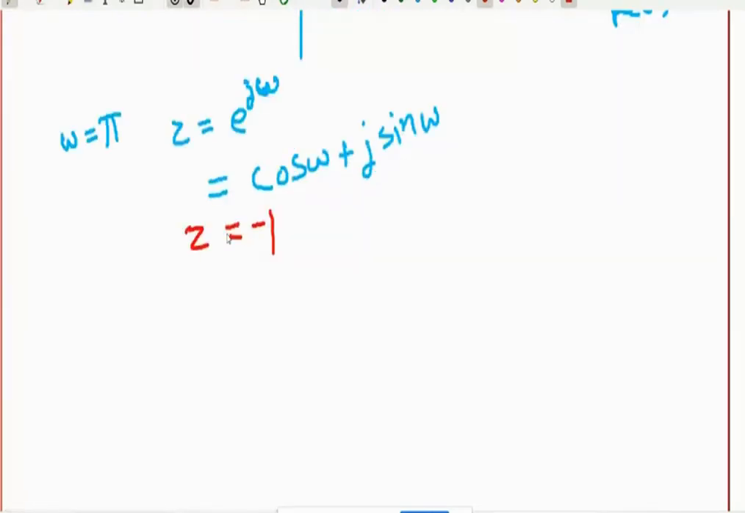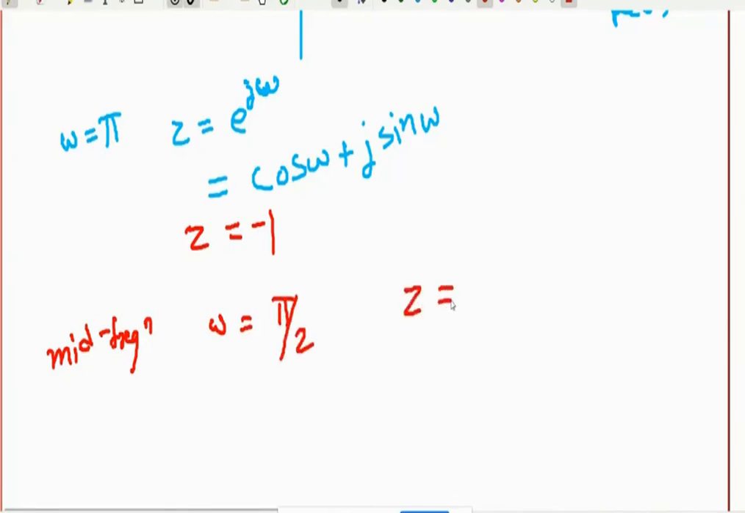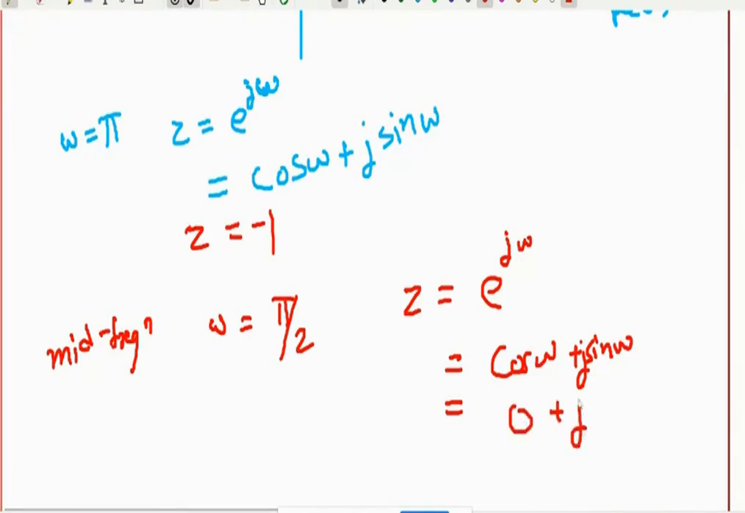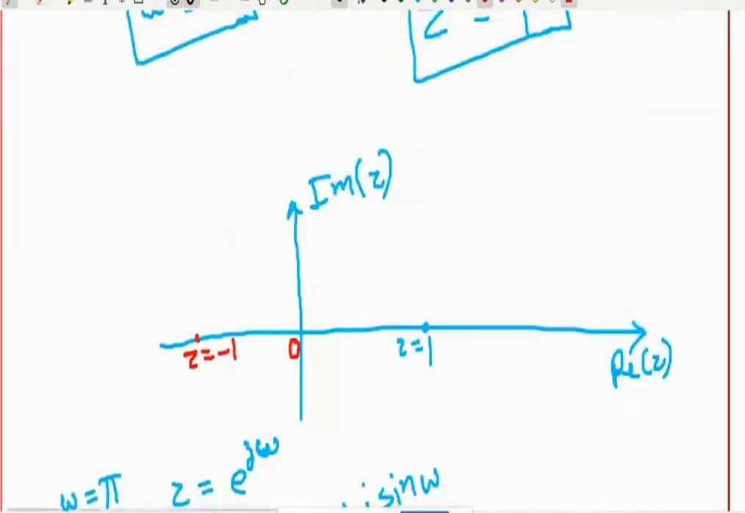Now let us consider one mid frequency. 0 to pi is there, so mid frequency will be pi by 2. So if I consider mid frequency omega equal to pi by 2, what will be the value of Z? Z equal to e raised to j omega, that means cos omega plus j sin omega. And my omega is pi by 2, so cos pi by 2 is 0 plus j into sin pi by 2 is 1. So it becomes j. So where is the mid frequency region in the z plane? It is at plus j.